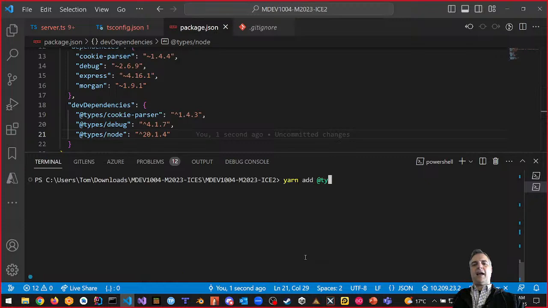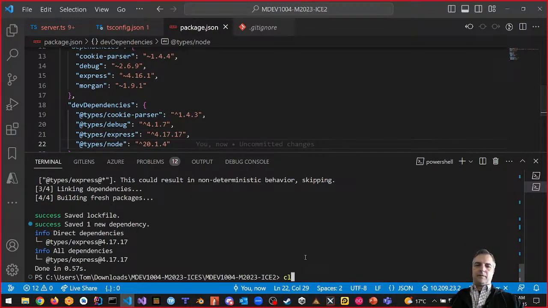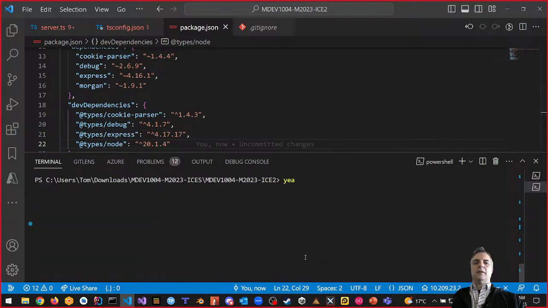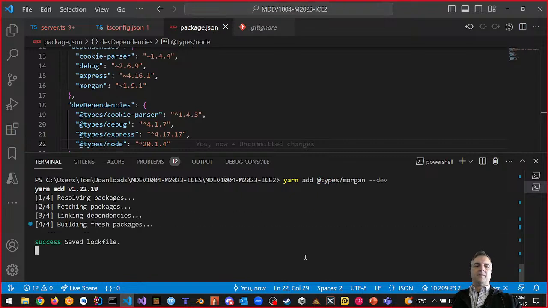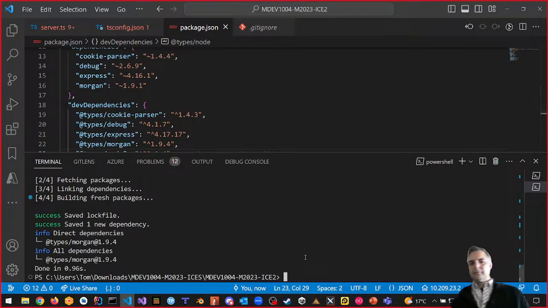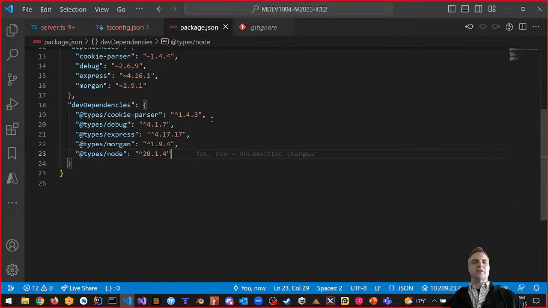Yarn add at types slash express minus dev. Yarn add at types slash Morgan minus dev. There we go. And by the way, if you're going to ask what's Morgan, Morgan is a logger, right? And debug is the ability for us to output debug information to the console. That's what it does. Those are the modules we have.